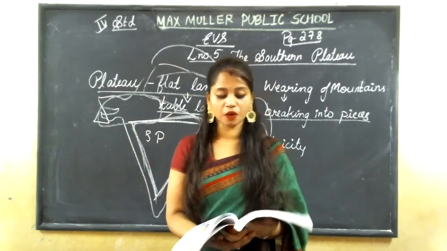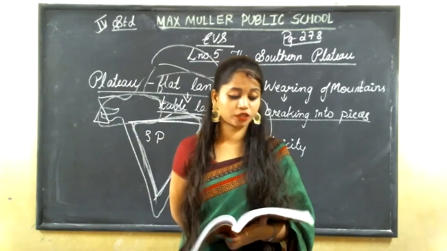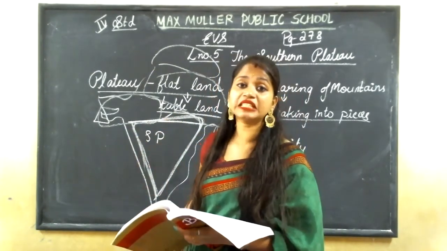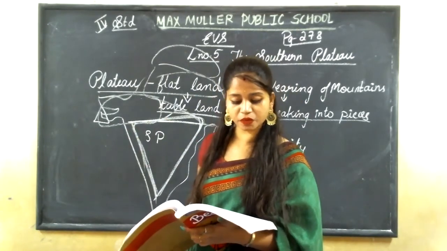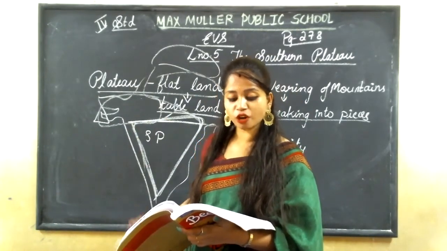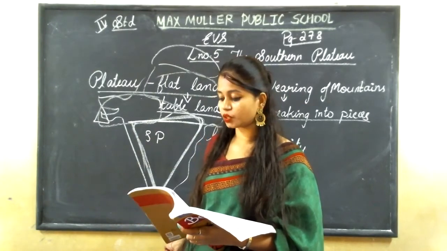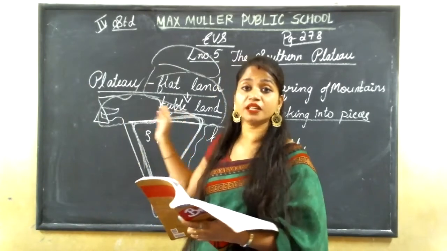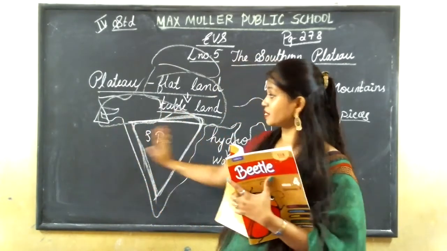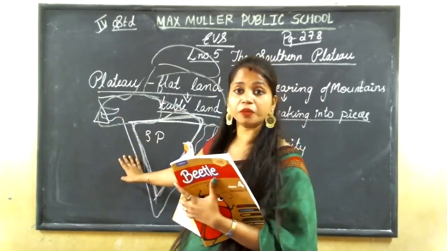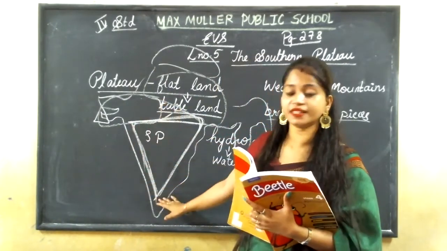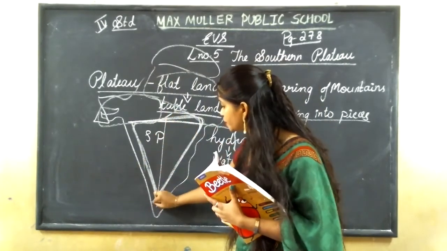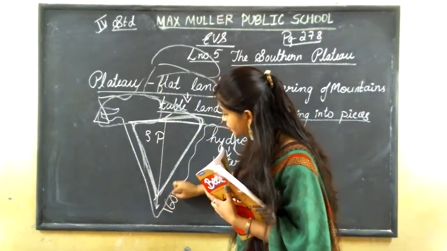It is nearly 1600 kilometers from north to south. And 1400 kilometers from east to west. From here to here it is 1600.